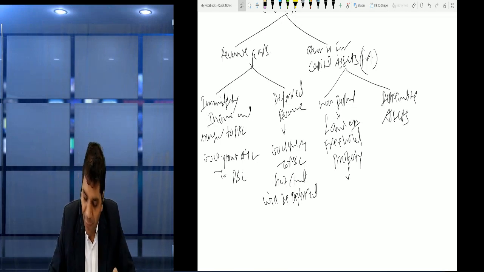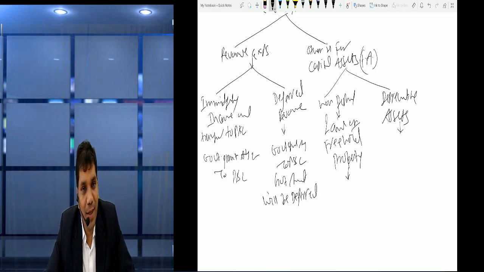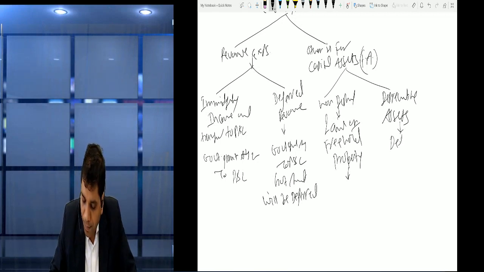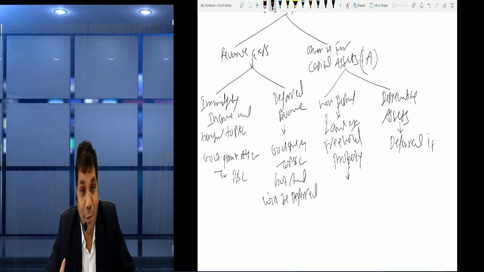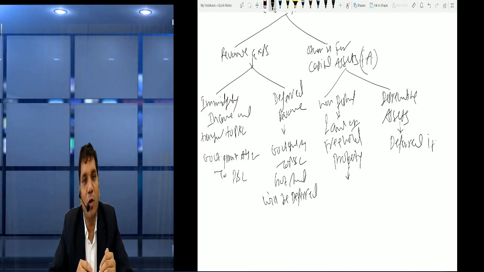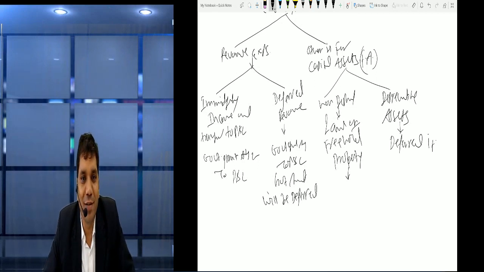But if it is used for depreciable assets, then what do we do? We will defer it. Previously, as per AS 12, it could be subtracted from the value of assets or it could be deferred. But Ind AS clearly mentions it is not allowed. You have to defer it only. We cannot subtract from the value of assets. So friends, there is no problem, both have the same treatment.